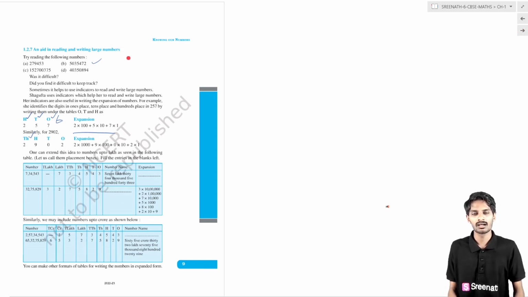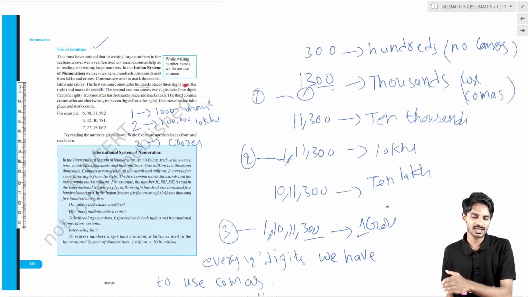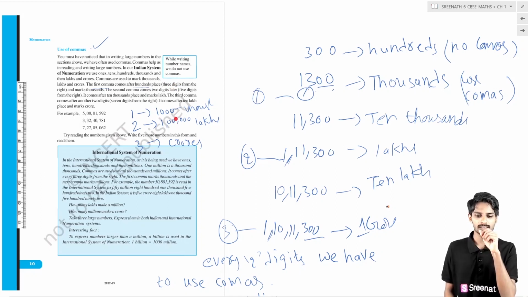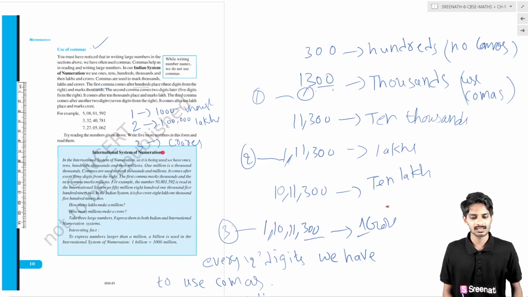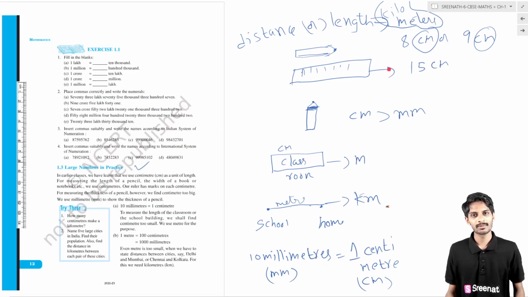When writing or reading large numbers, we may use a table for easy reading, or we can use commas. In the Indian system, we put the first comma after the hundreds place, starting from the ones place, and after that we put a comma for every 2 places. The first comma denotes thousands, the second comma lakhs, and the third comma crores. We have completed the second topic.